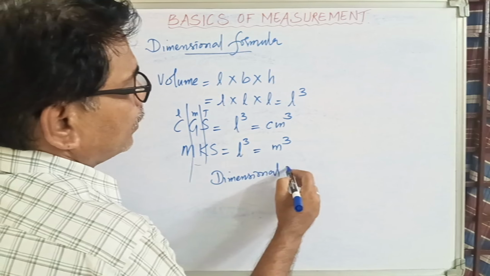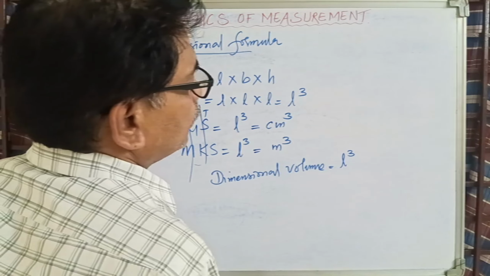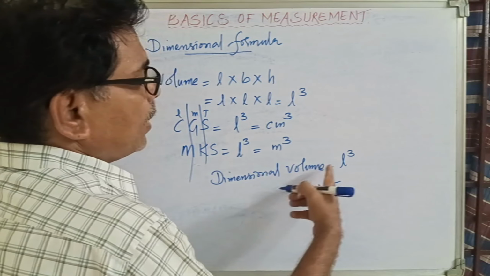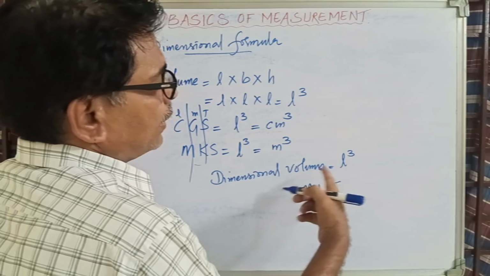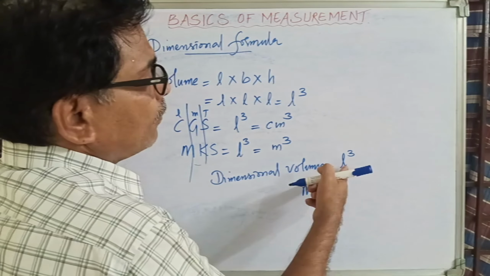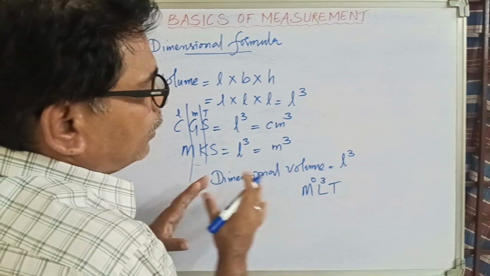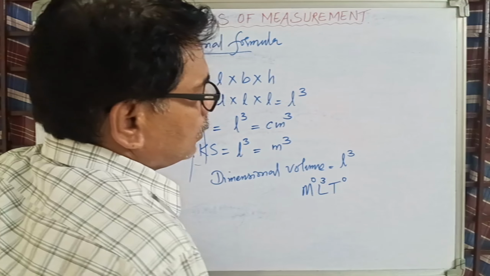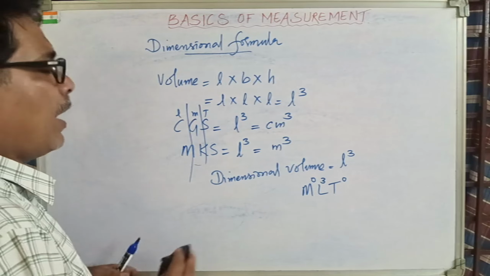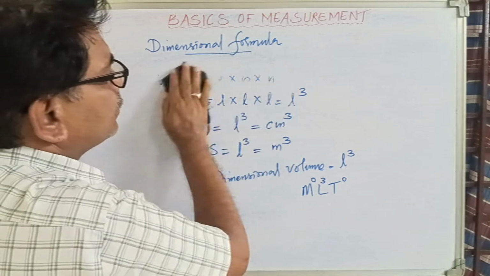Now if I want to write a dimensional formula for volume. Dimensional formula for volume means what? Actually now I have something like length cube. So MLT. I don't have a mass. As such I don't have anything like gram and kilogram. Therefore mass to the power is 0. I have length. It is length cube. I don't have something related to time over here. Therefore again it is also to the power of 0. Therefore this is the dimensional formula of volume. Actually if you really know the units properly, you don't have a problem with the dimensional formula.